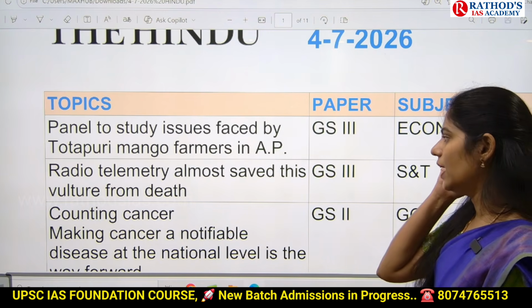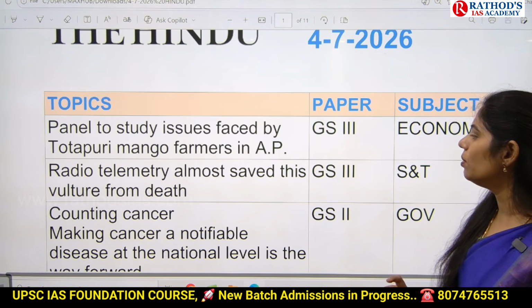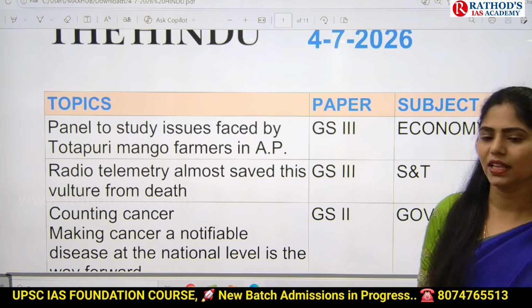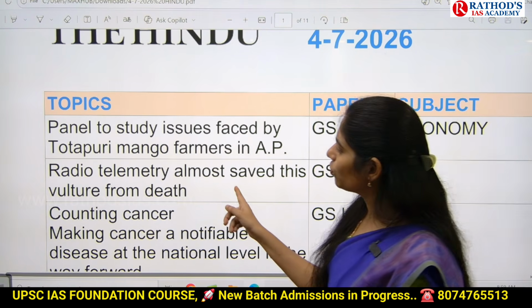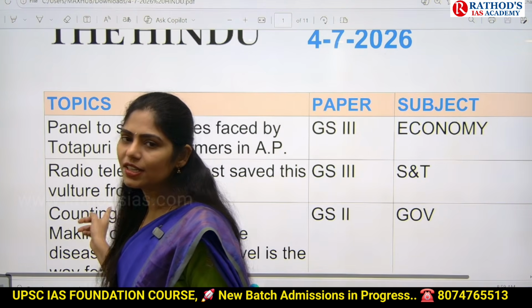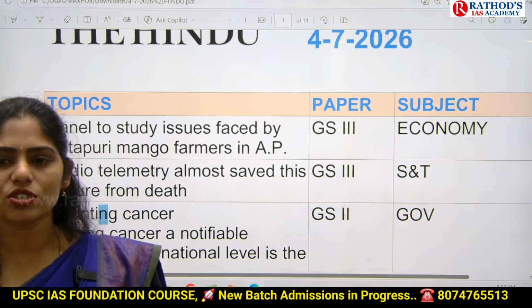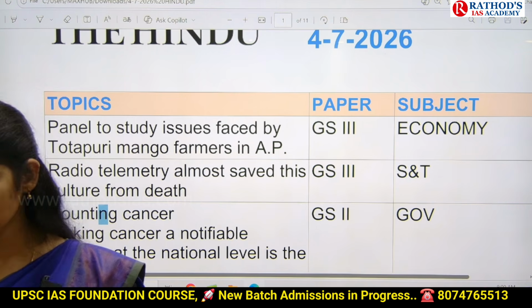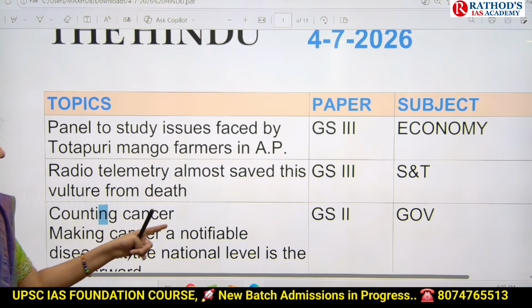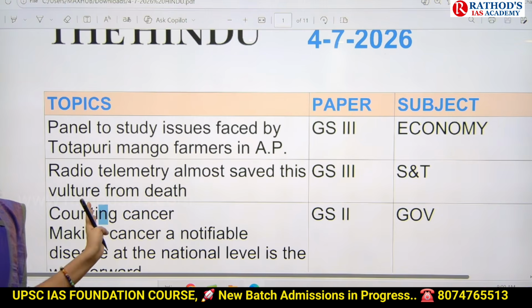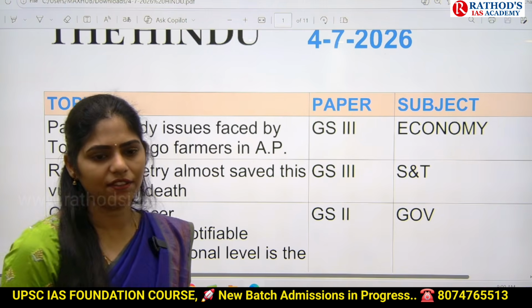And next topic is radio telemetry almost saved this vulture from death. This article is talking about one important technology called radio telemetry, and we are using this technology especially to track the movement of animals. And finally, we can say this radio telemetry helped the vulture to save its life.